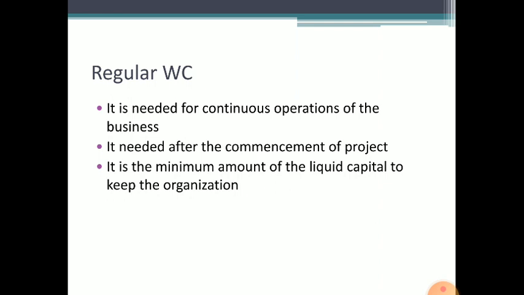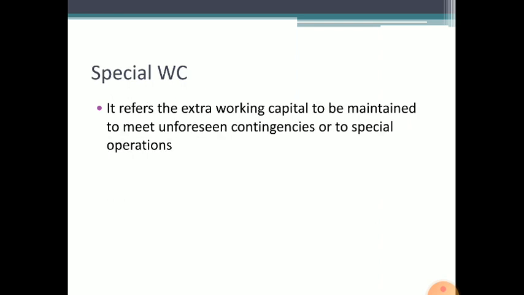The next one is special working capital. Special working capital refers to the extra working capital to be maintained to finance special operations. It is maintained to meet unforeseen contingencies or special operations in the business organization.